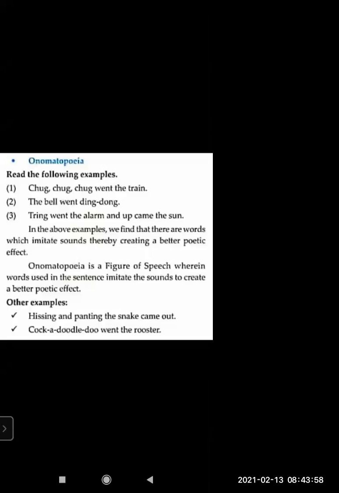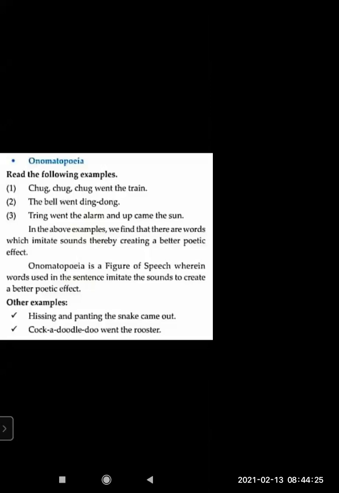The bell went ding dong. You must have read ding dong bell, pussy in the well. See, you must have done these poems. So when you grow up, you know it's onomatopoeia. When you learn this in grammar, you see how the poet used those words to create that sound in your mind when you were small. That time you heard those ding dong bells. When we say ding dong, that sound goes in your mind.